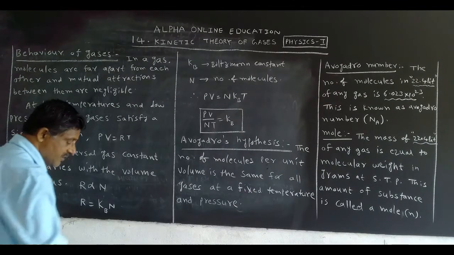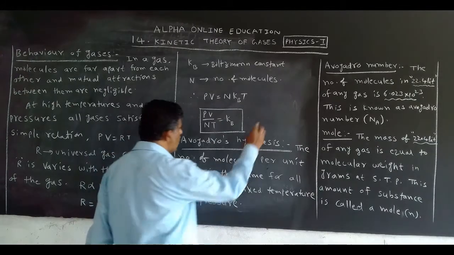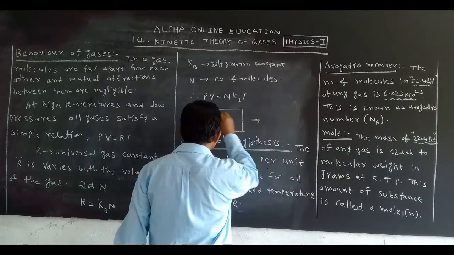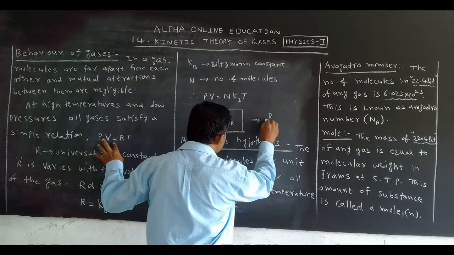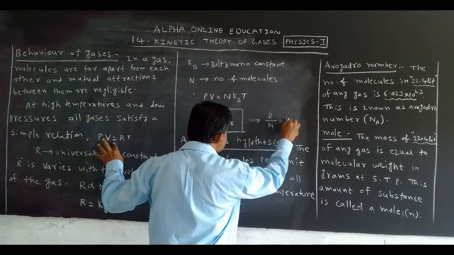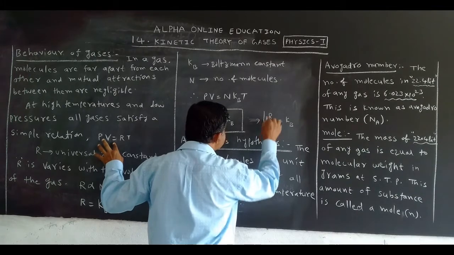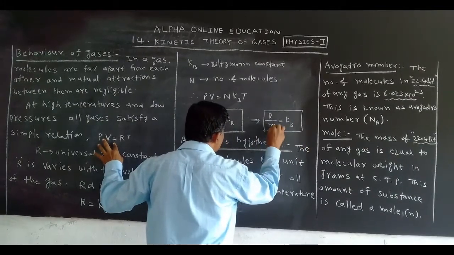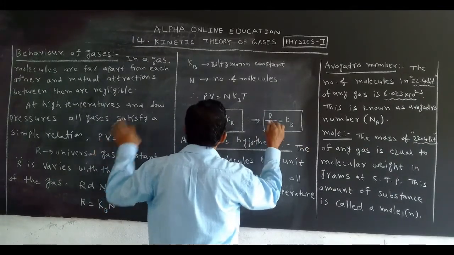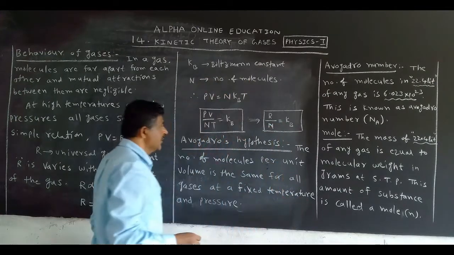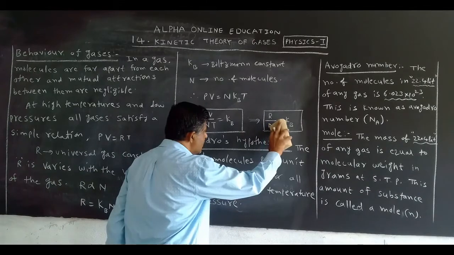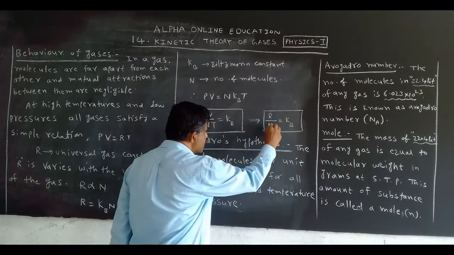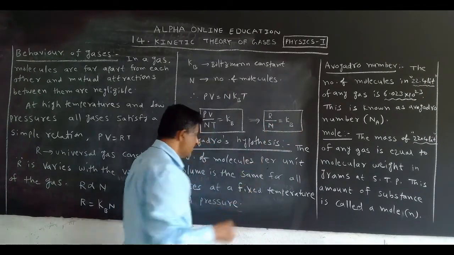Otherwise, we can write it like this also: PV by T is equal to R, so R by N is equal to Kb. What is N? Number of molecules. Okay, this is about the equation for the Boltzmann constant. What is the Boltzmann constant? After this, I will write on the board.